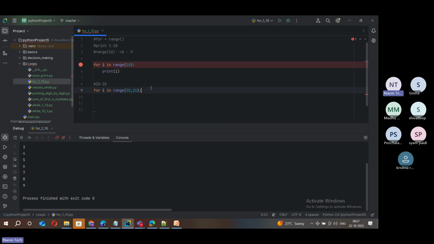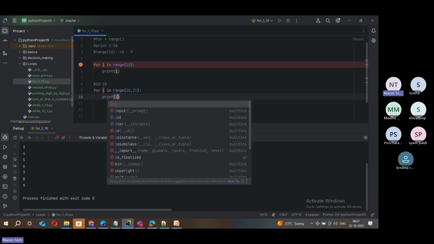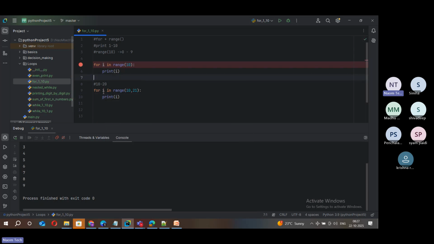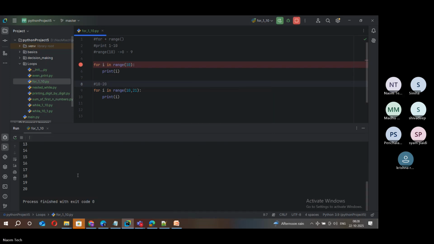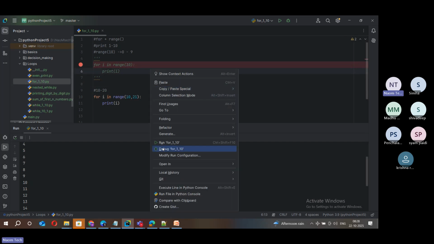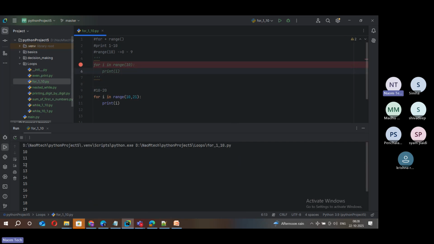It's simple, right? So now print it. Just print i. That dummy variable name, you can change it as per your convenience. It should not always be i. You can put x or y or z or dummy or anything. It should be fine. Now you can run this. We'll comment this out just for observing each scenario very clearly. Now let me run this. Now you can see that we are generating numbers from 10 to 20.